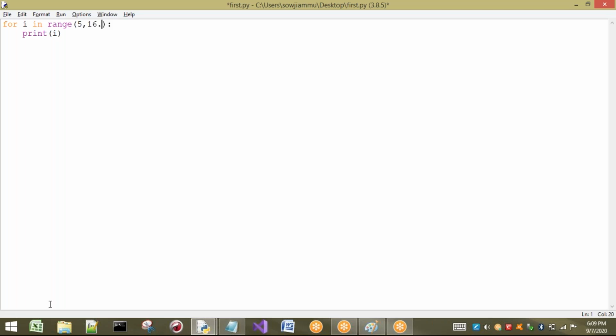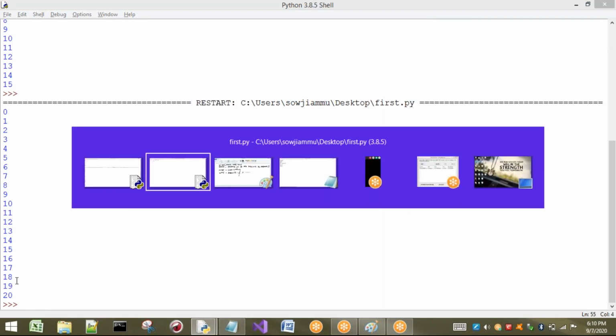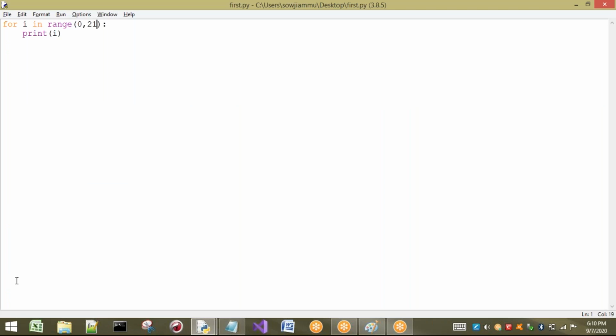Next, I am going to take the step value also. Here step plays a major role. I will show you. From 0 to 20, I want to print, so I have taken the stop value as 21. If I am not going to take any step, you can observe you get all the values from 0 to 20. You can observe clearly.